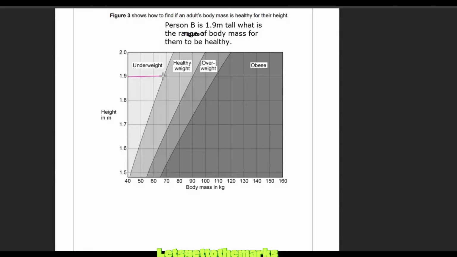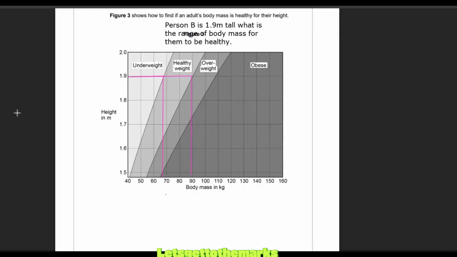That is where you can first be healthy, when we hit that healthy and we draw down there. So what do you think that is? Oh my gosh, is that straight? That might be straight-ish. So about there. And then what is the maximum weight they can be to be healthy? They're still healthy as long as they are there. So, is that 90 or is that closer to 89?